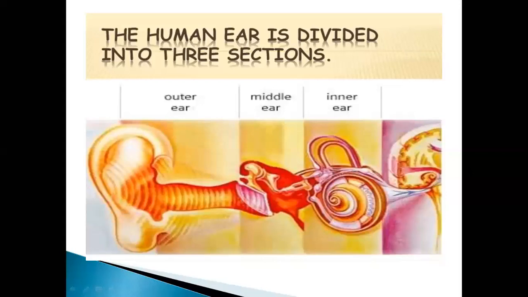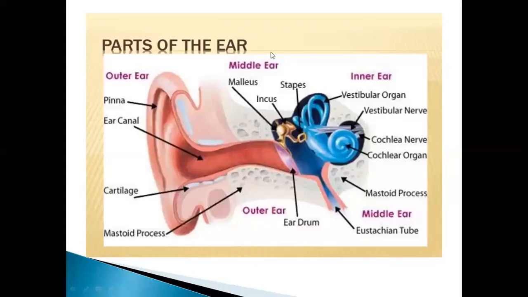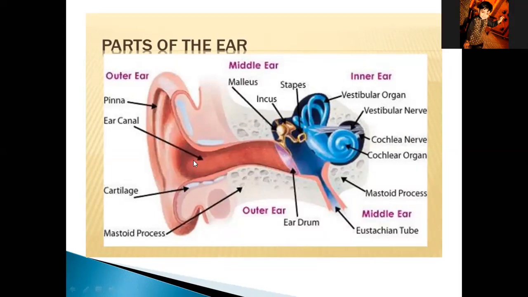Okay, this is the human ear structure. Just have a full view of it. We can see here the human ear. This is the outer part of the ear, which consists of this pinna. This is lobe shaped or kidney shaped, as you can also see. Fine. This is the pinna. Next to it, it is made up of cartilage. And next to it is the ear canal. Here it is.